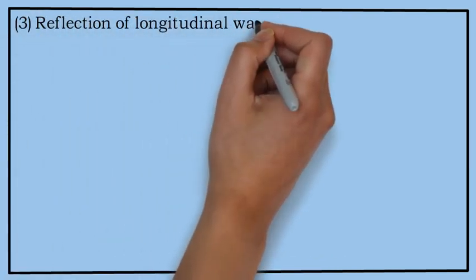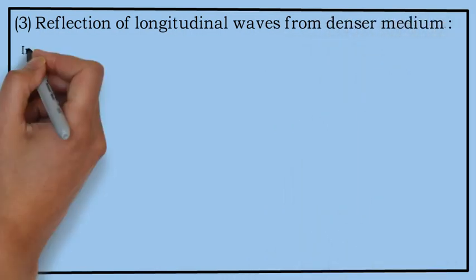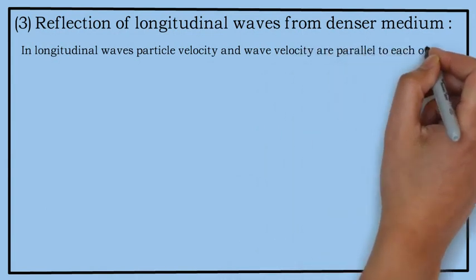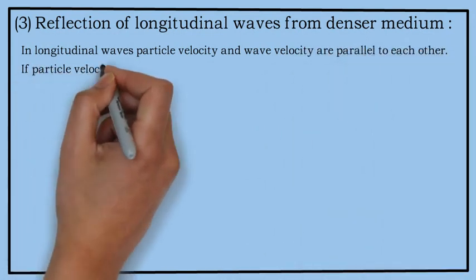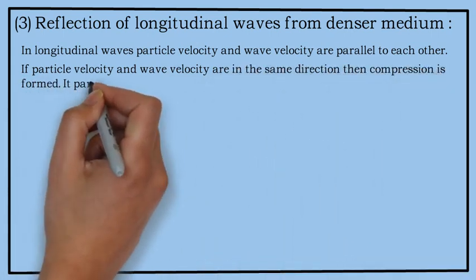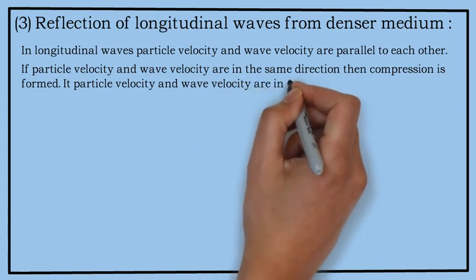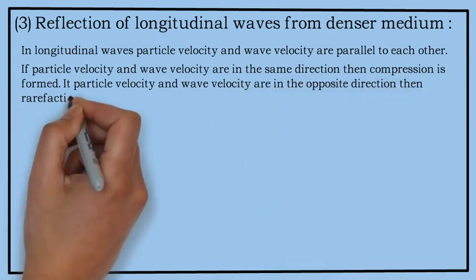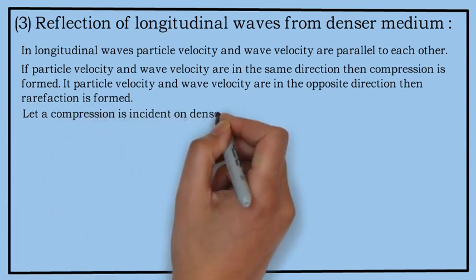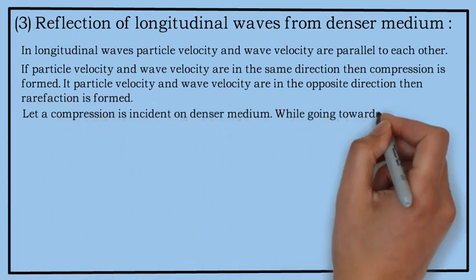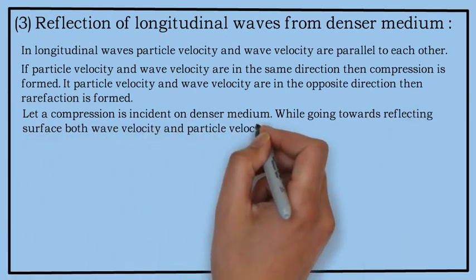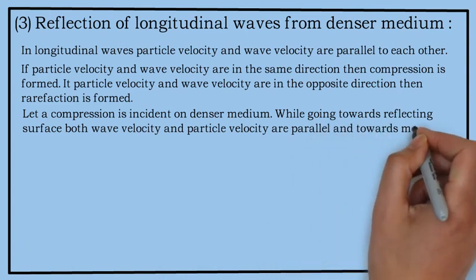Reflection of longitudinal waves from a denser medium. In longitudinal waves, particle velocity and wave velocity are parallel to each other. If particle velocity and wave velocity are in the same direction, then compression is formed. If particle velocity and wave velocity are in opposite directions, then rarefaction is formed. Let a compression be incident on a denser medium. While going towards the reflecting surface, both the wave and particle velocity are parallel towards the medium.